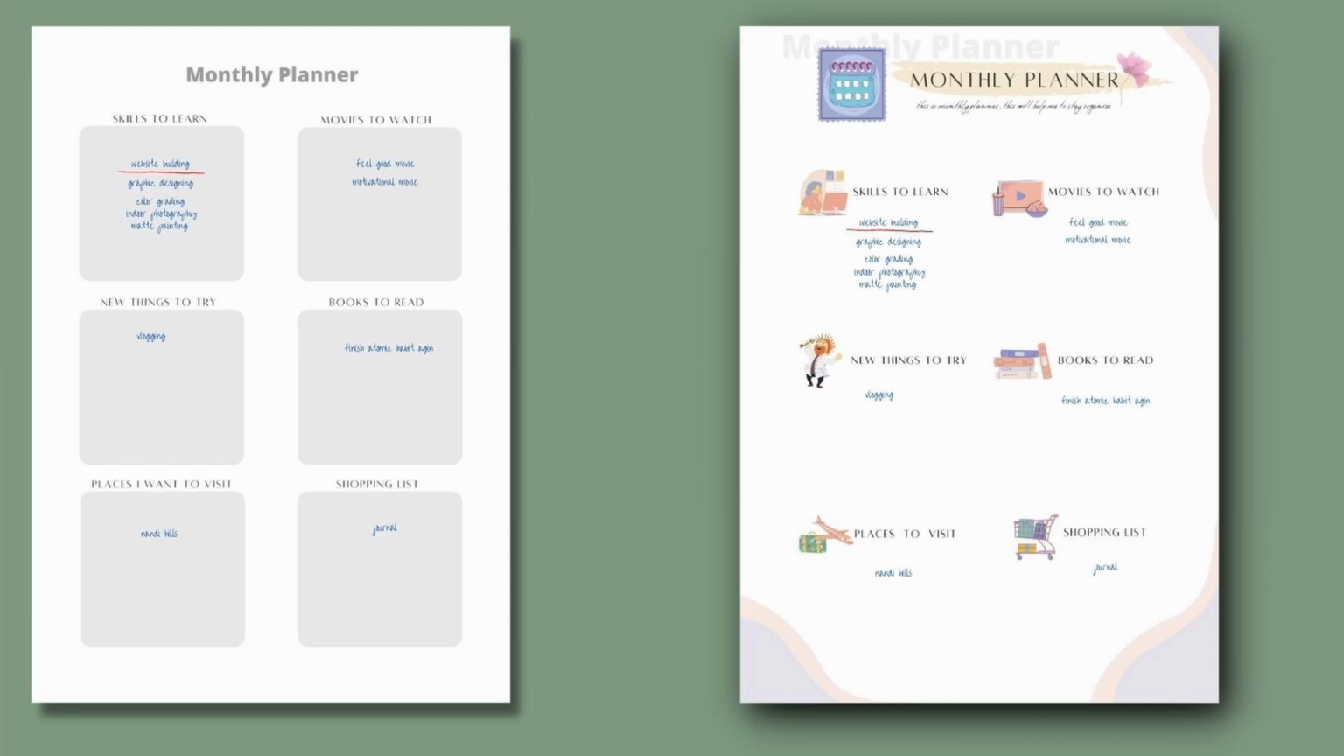On the next page you will see skills to learn, movies to watch, new things to try, books to read, places I want to visit, and a shopping list. So basically whatever plans you have for that month, you are going to make a list.